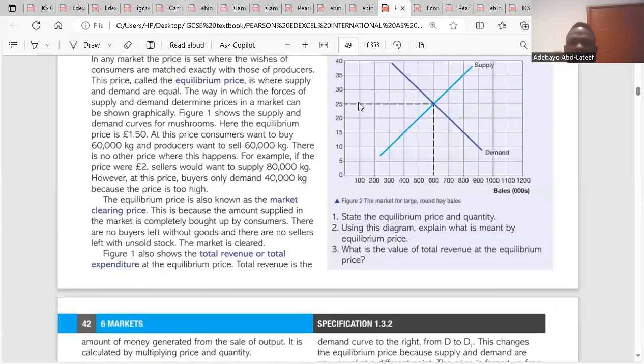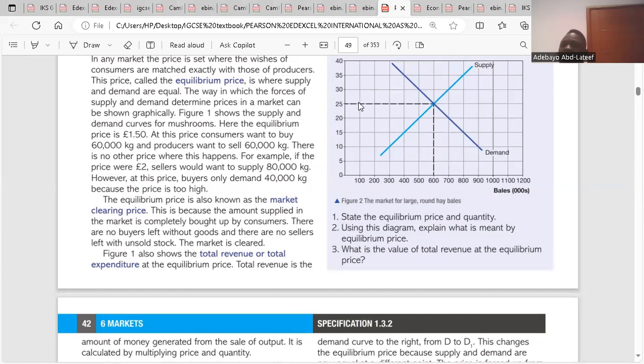The next paragraph: the equilibrium price is also known as the market clearing price. This is because the amount supplied in the market is completely bought up by consumers. There are no buyers left without goods, and there are no sellers left with unsold stock. So the market is at equilibrium, because at that point all the goods available in that market were sold. It means that consumers in that market bought everything available in that market.